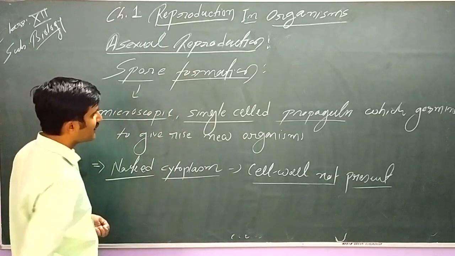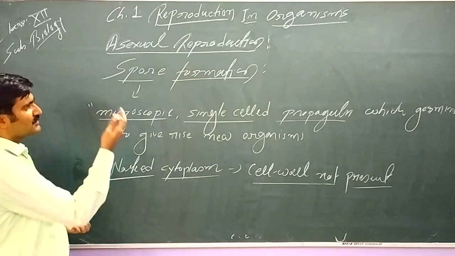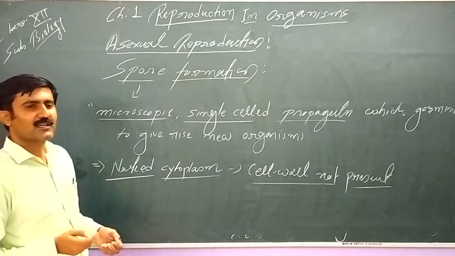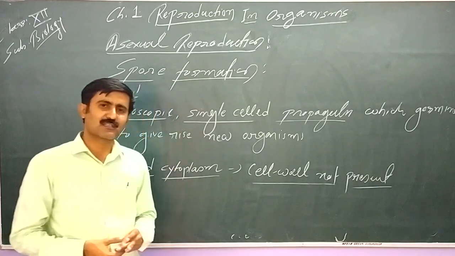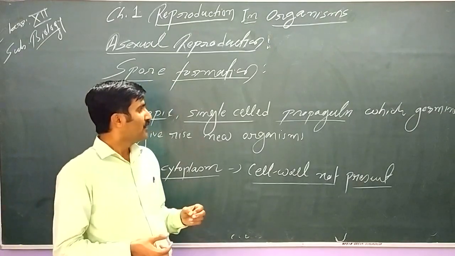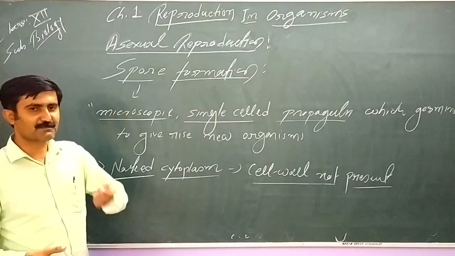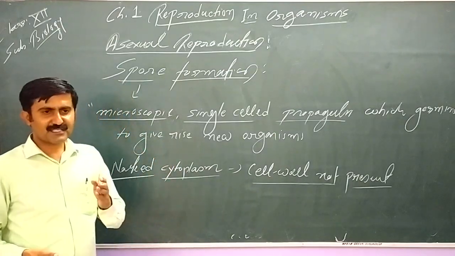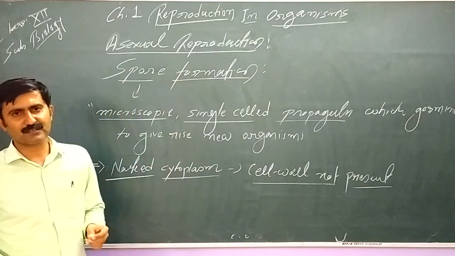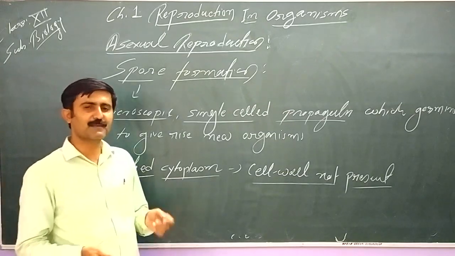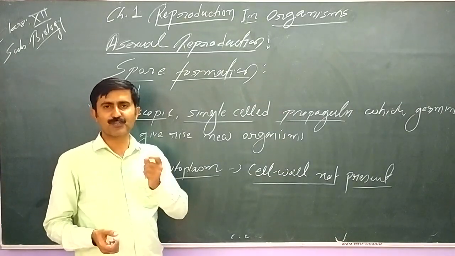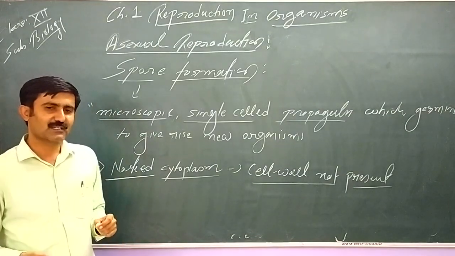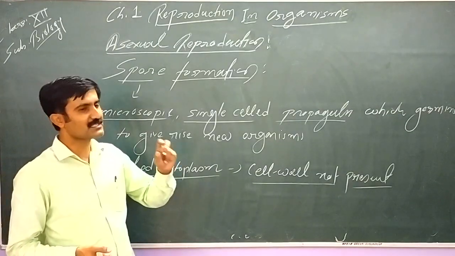Okay, so let's take one example to understand spore formation. One example we already know, that is spore formation in Rhizopus, that is bread mold. In this, the spore formation takes place on the special filaments or hyphae which grow vertically, and these filaments are known as sporangiophore. On the sporangiophore there is a body where the spore formation takes place.